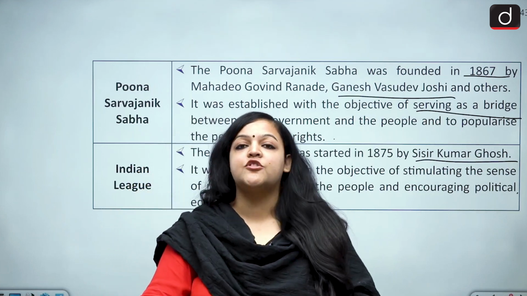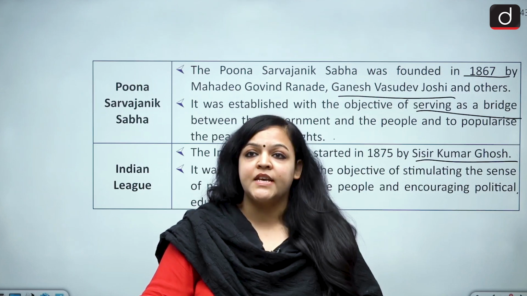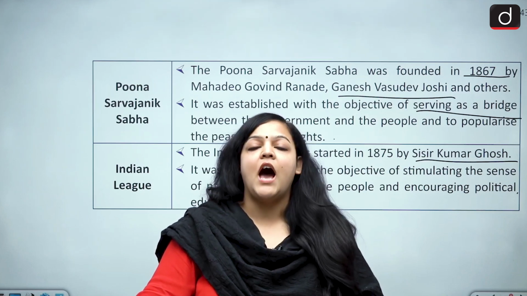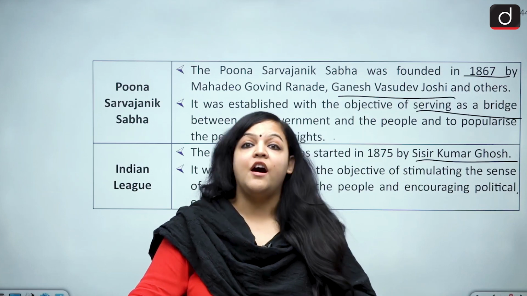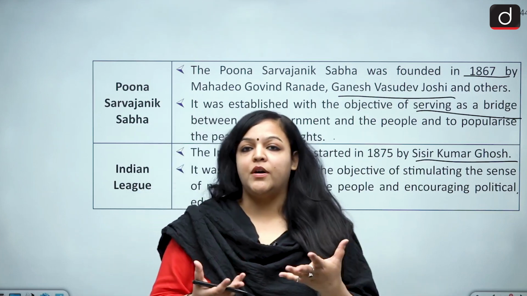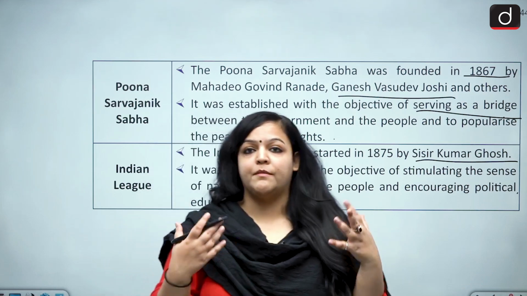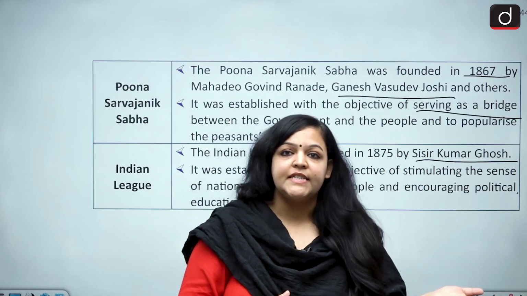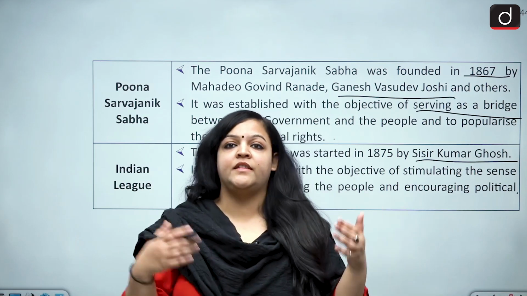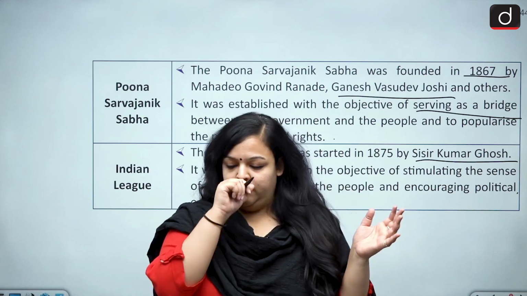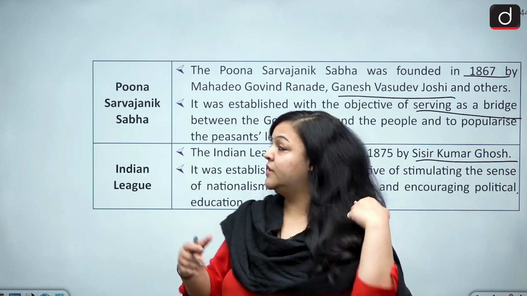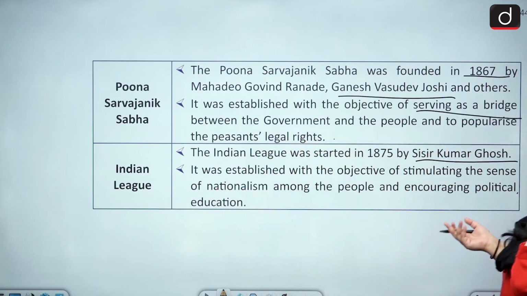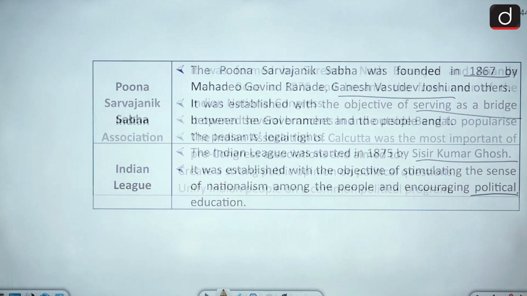So basically, people should be aware of the policies of the government, and how those policies can affect the people in a good or a bad way. So the people have to be politically educated to understand whether a policy will be in their favor or not. This was the aim of the Puna Sarvajanik Sabha, to educate the masses, particularly on political questions.